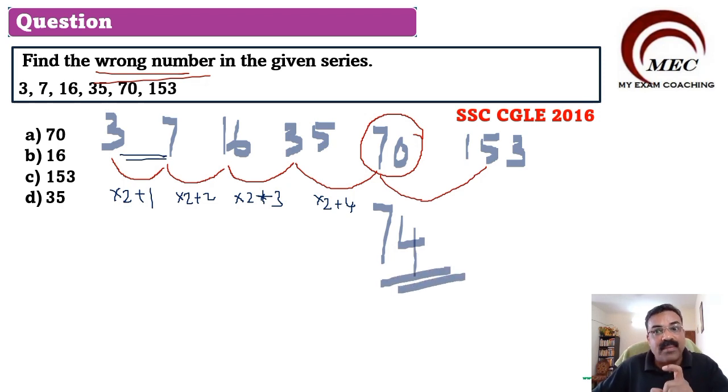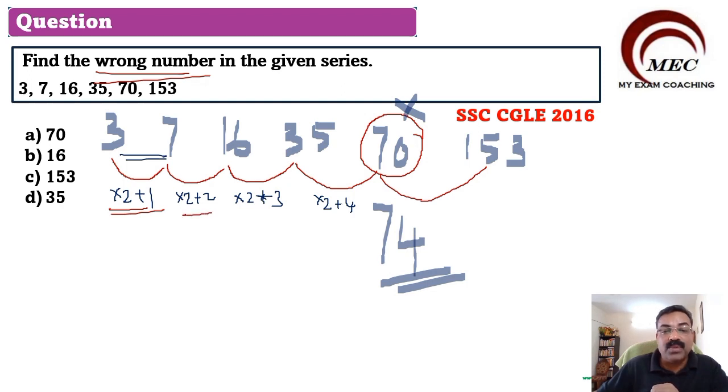So which number is written wrong in the series? The wrong one in the series is this. It should be 74. I hope you are clear about this. The relation we are finding out here is: the first number multiplied by 2 plus 1, we got 7.